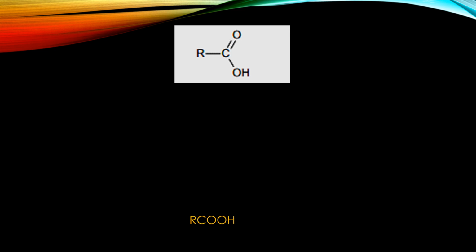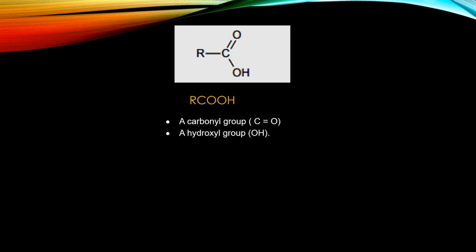Carboxylic acids contain the carboxyl group such as this, and their general formula is RCOOH. The two important functional groups that are found in a carboxylic acid are the carbonyl group, which is a C double bond O group, and the hydroxyl group, which is an OH group. These groups are the ones which take part in the chemical reaction, which is why they are known as functional groups. So whenever this particular group changes, the carboxylic acid is going to change.